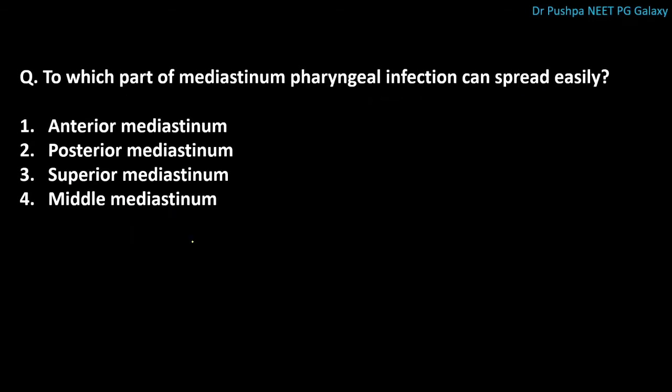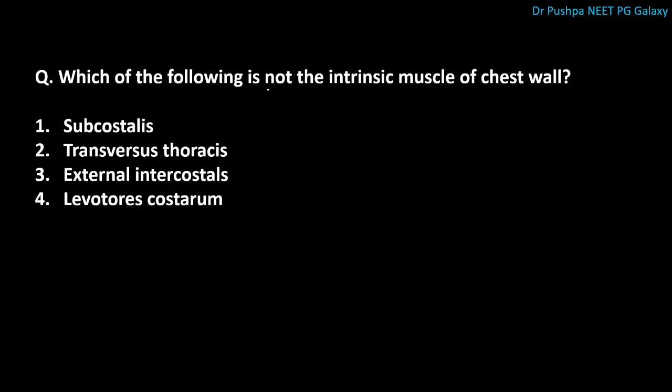Next question is, to which part of mediastinum pharyngeal infection can spread easily? The correct answer is superior mediastinum. Pharyngeal infection from mucosa associated lymphoid tissue may spread to tissue spaces around the neck which is adjacent to pharynx. Next question is, which of the following is not the intrinsic muscle of chest wall? The correct answer is external intercostal.